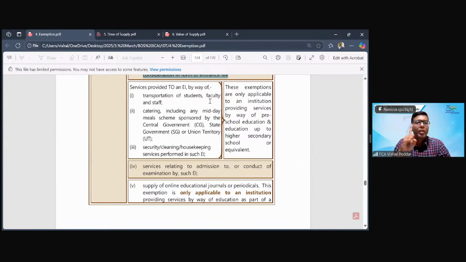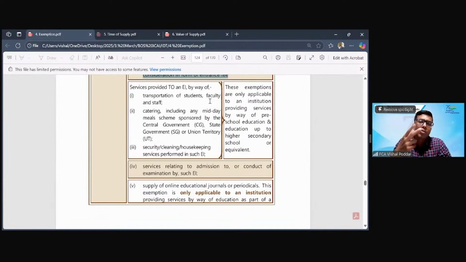One, all schools from pre-primary up to standard 12. When I'm saying all schools, it covers all boards, whether the SSC, CBSE, ICSE boards, and even the foreign boards, the IGCSE, the Cambridge board, Oxford board and all those. So all Indian boards and even foreign boards is the first category of educational institution, which is up to standard 12, starting from pre-primary. Second category is after standard 12.